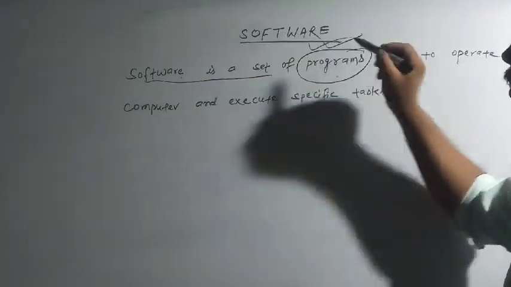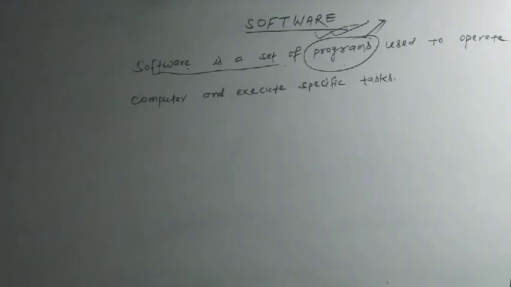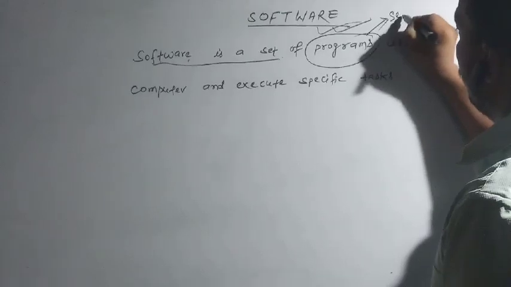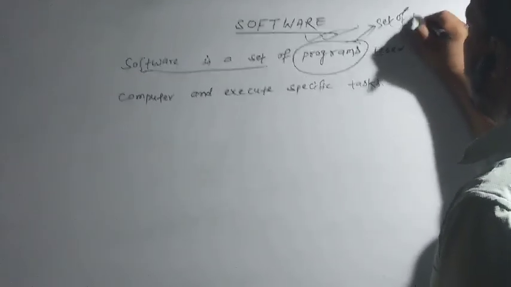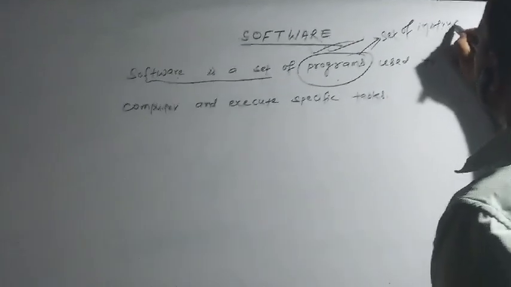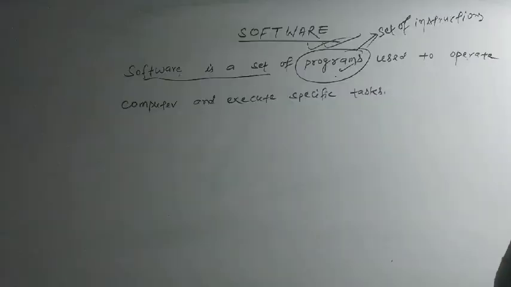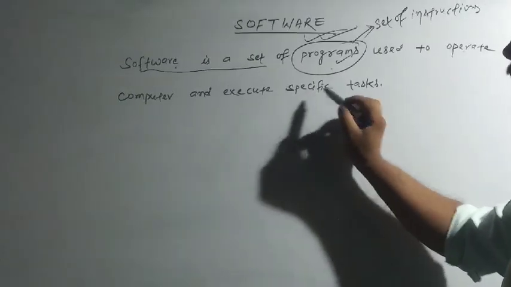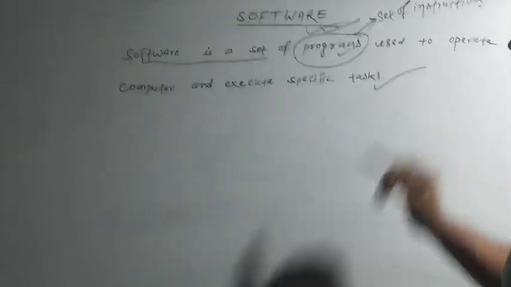But what is a program? A program is nothing but a set of instructions. A program is a set of instructions that is used to operate a computer and execute a specific task.